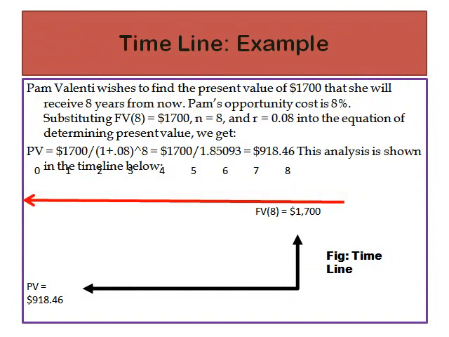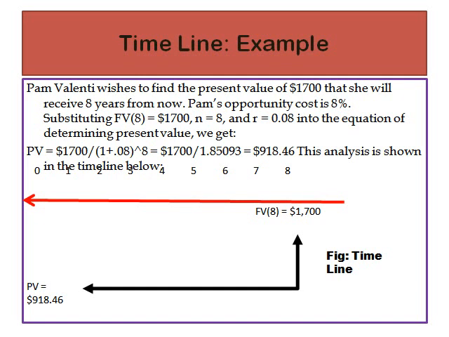So here's the example of timeline. We can see here Pam Valenti wishes to find the present value of $1,700 that she will receive 8 years from now. Pam's opportunity cost is 8%. So, substituting future value, number of years and interest rate into the equation of determining present value, we have got the present value.